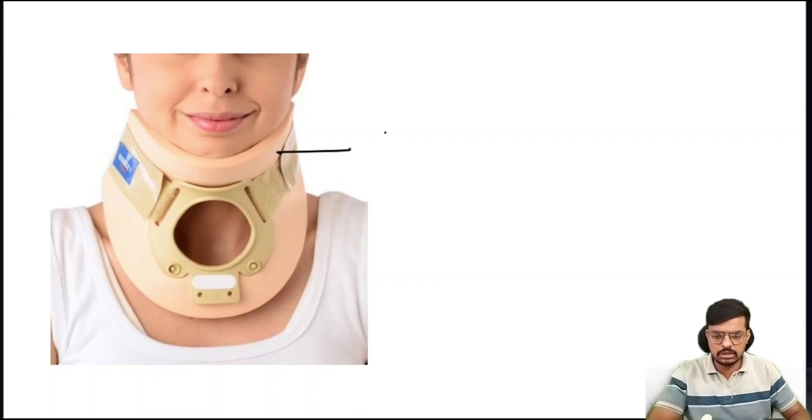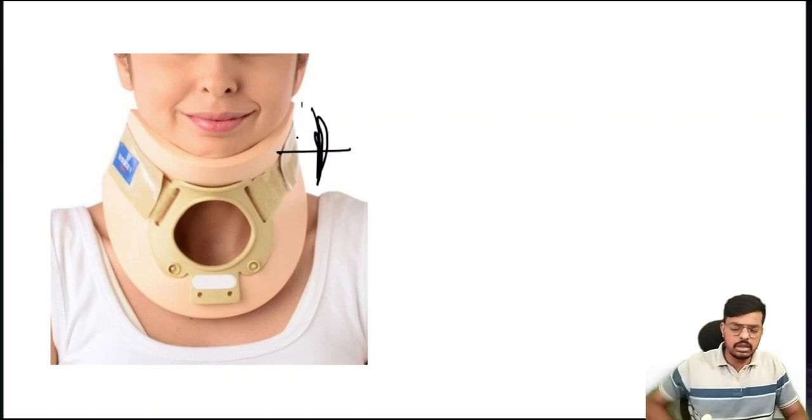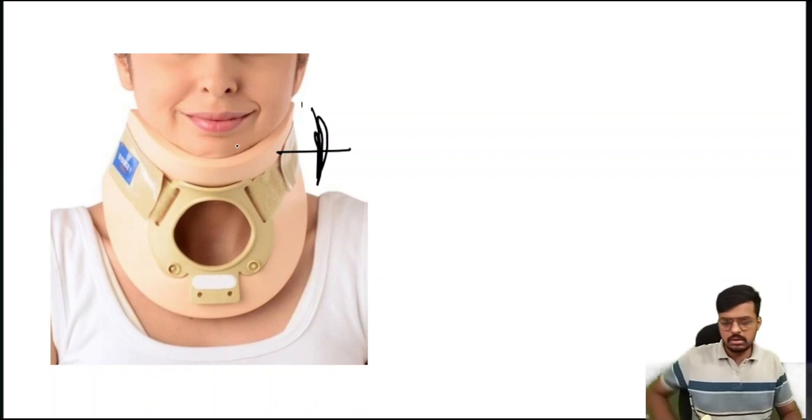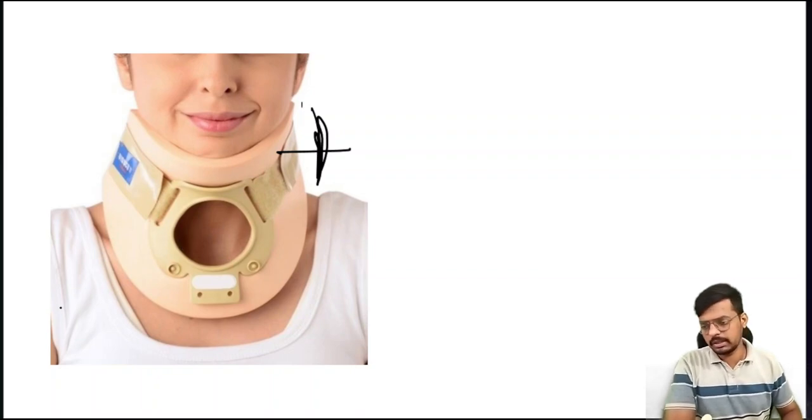So this is what you call the cervical collar, or the neck collar. Here it supports our neck completely and keeps the neck straight, and it will not create compression on the neck. So that is very important. This is the image of the cervical collar.